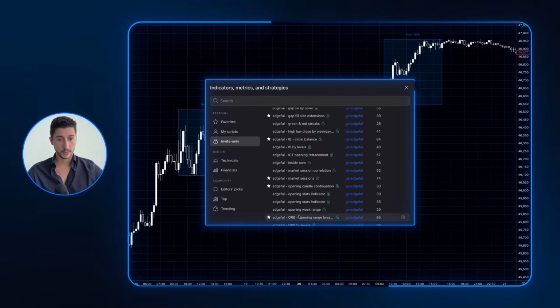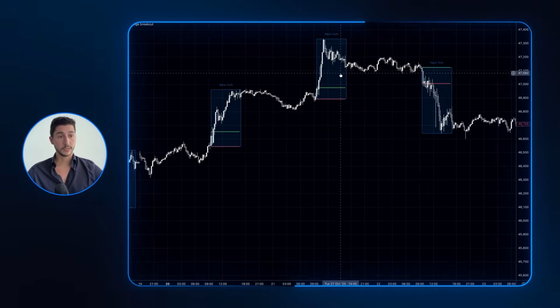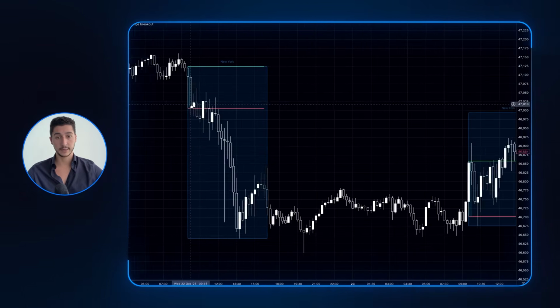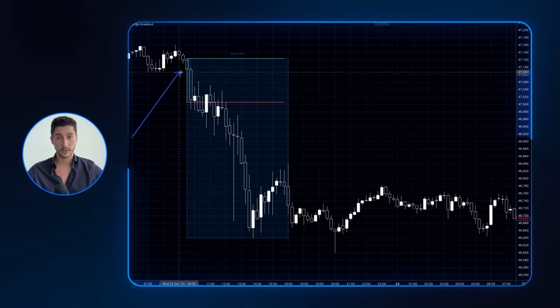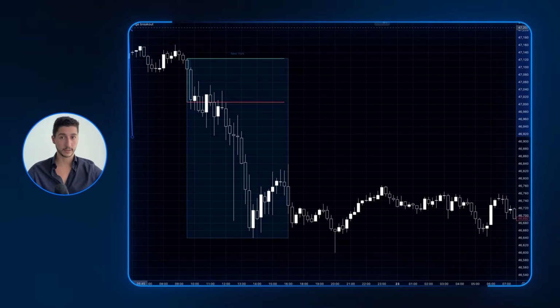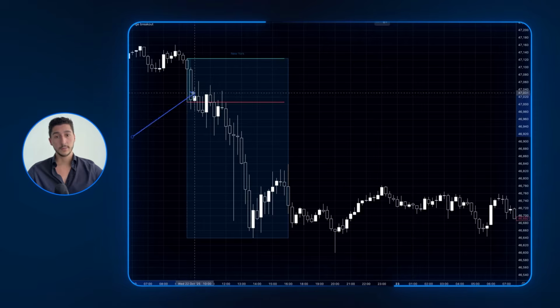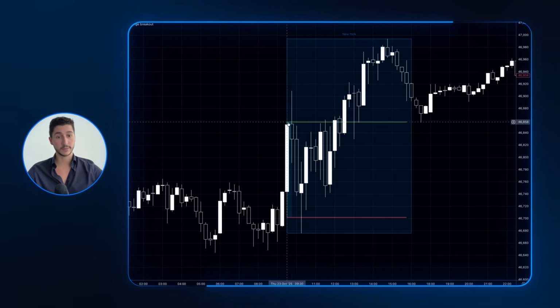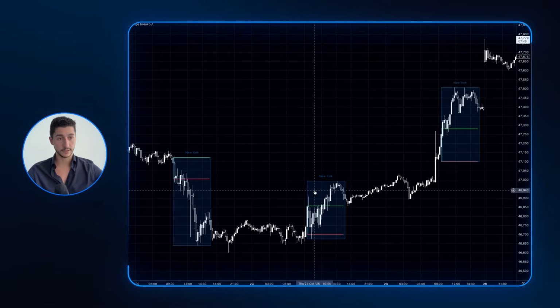I'm going to go to my ORB indicator. What you can see here, I'll try to find a good example, is this day is a single break of the ORB. Price only broke one side of the ORB. The indicator will automatically plot the high and low for you, but this is a single break day here. This is a double break day because price broke the high and the low.